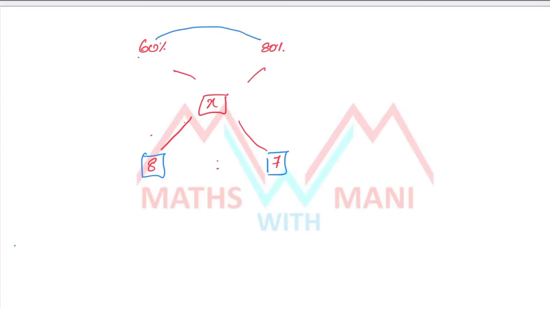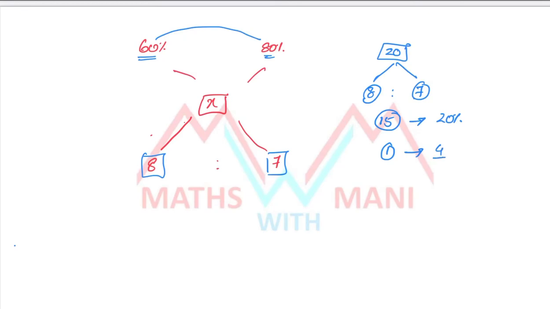these two. What is the difference of 60 and 80? 20% is divided into 8 is to 7 parts. That means 8 parts and 7 parts. In total, how many parts? 15 parts is given as 20%. So what about one part? 20 by 15, that is 4 by 3 percentage.